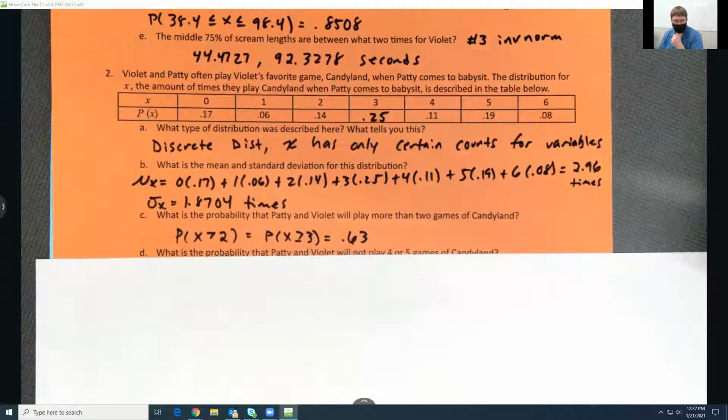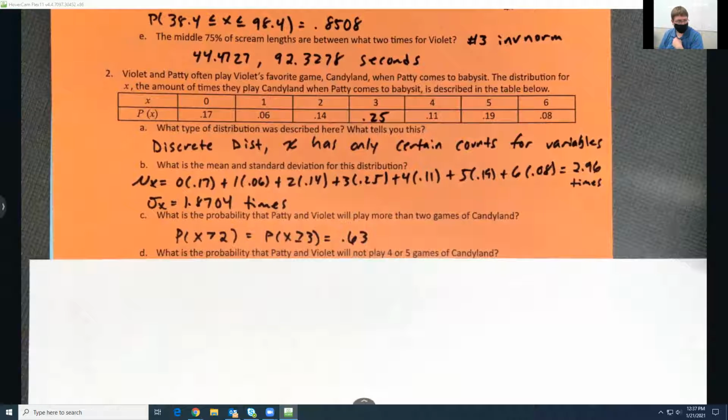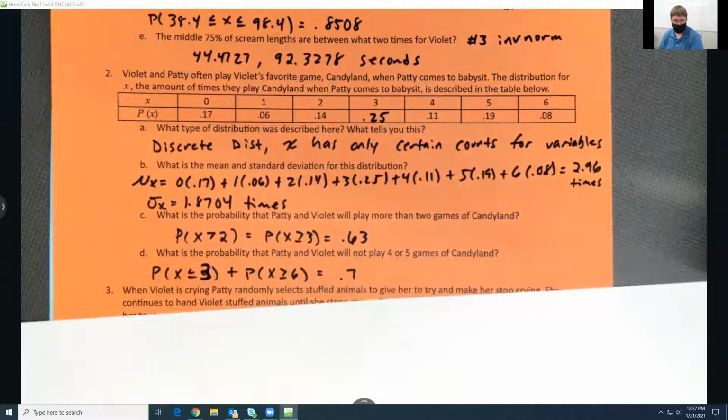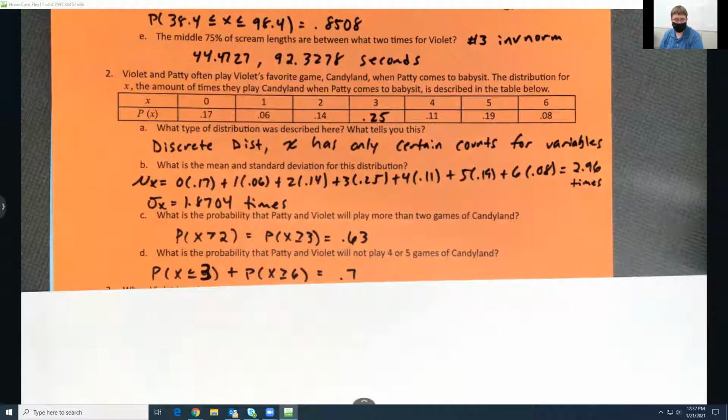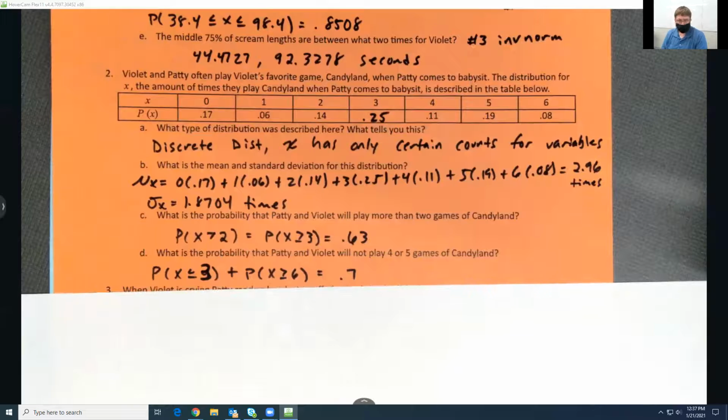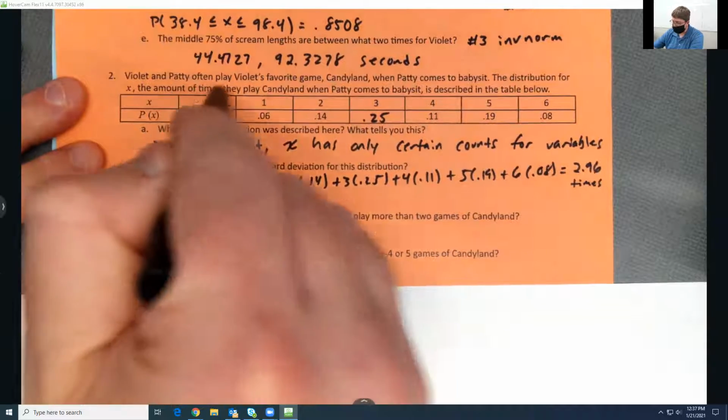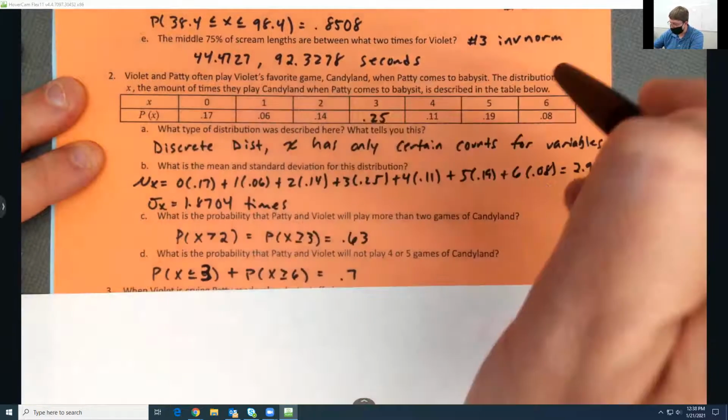All right, next up, letter D. What's the probability Patty and Violet will not play 4 or 5 games? Lots of different ways you can approach this one. I just said probability that X is less than or equal to 3 plus the probability that X is greater than or equal to 6. But basically, what are you doing? This one, this one, this one, and this one, plus this one.